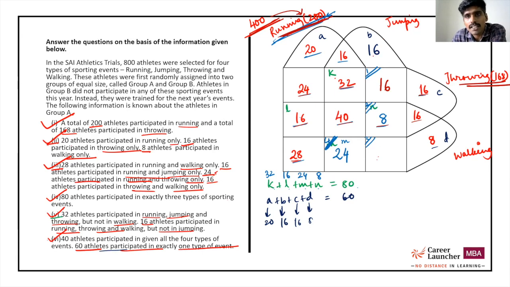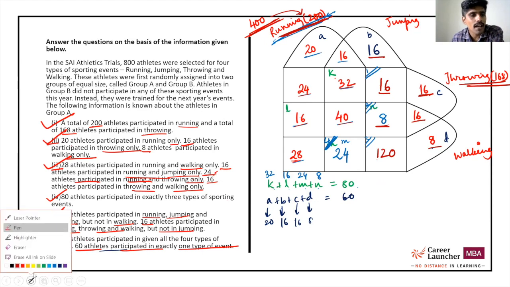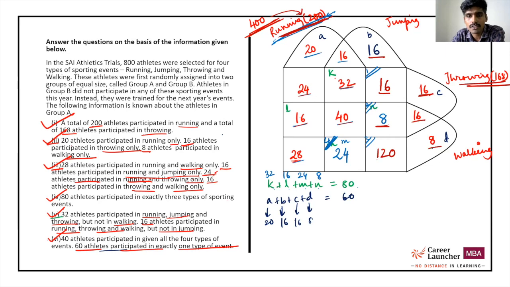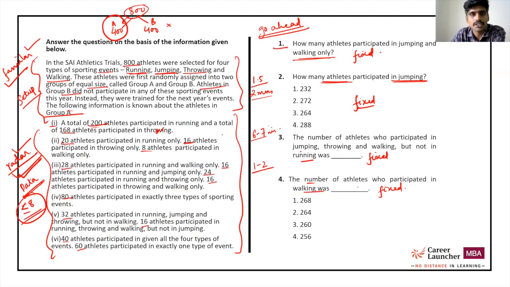So if we look at only the other numbers, 16 plus 16 plus 16 plus 16, 8. This is 16 fours are 64 plus another 16. This is 16 fives are 80. That means this area has to be equal to 120 people. And bingo, we have got everything that we need to be able to solve any question that follows. Now let's take a quick look at the questions.